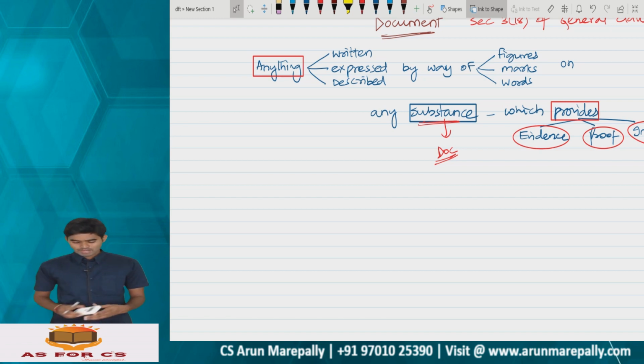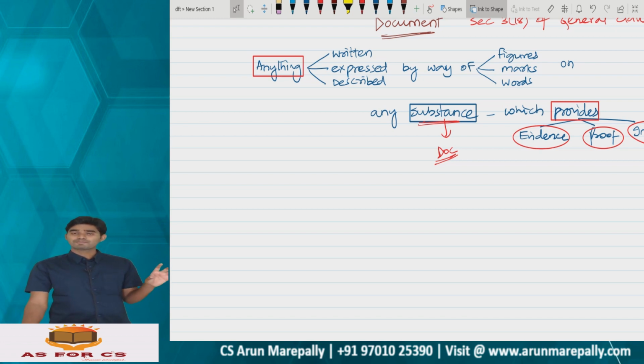Say, for example, I have an AC remote. There is something written and expressed, both the words and the logo of the manufacturer, on a substance, the substance being a remote here, which gives me information about the manufacturer details and symbol. Then the substance is nothing but a document.